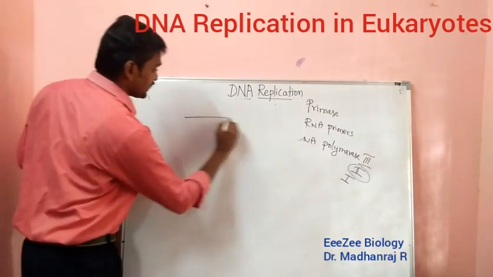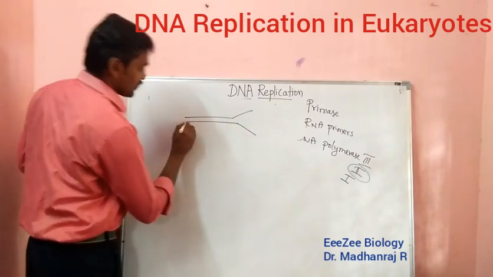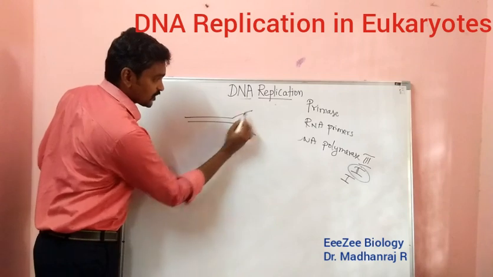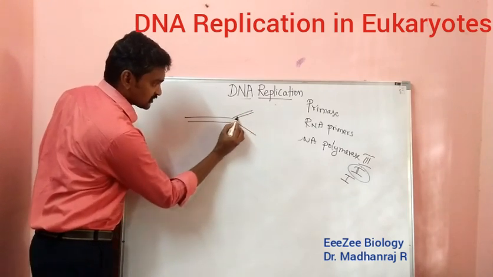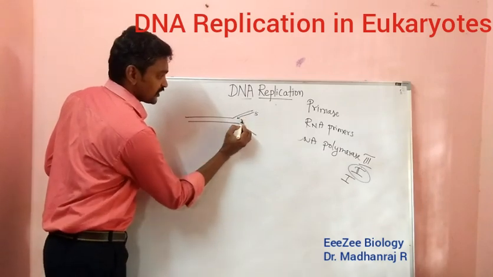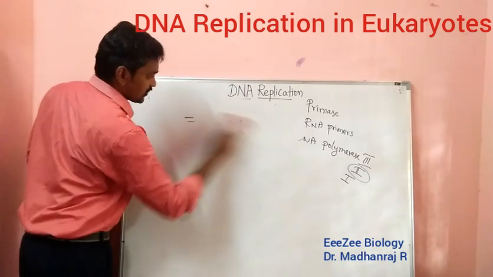Imagine the double helical DNA, it is like this. Initially it opens a little. What happens now? From here to here, this will be going like this, no problem in that case, because it is 5 prime and 3 prime. Wait, I will show you bigger.